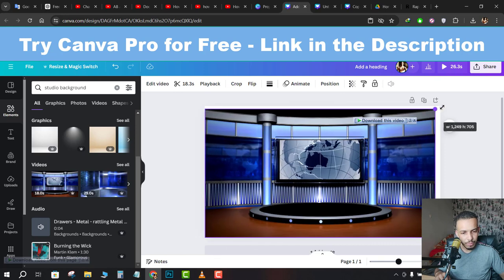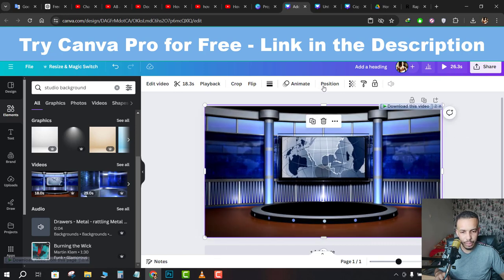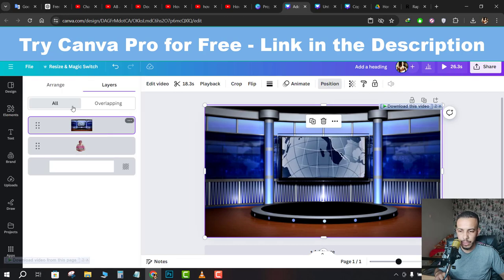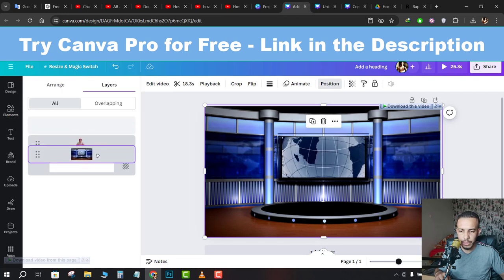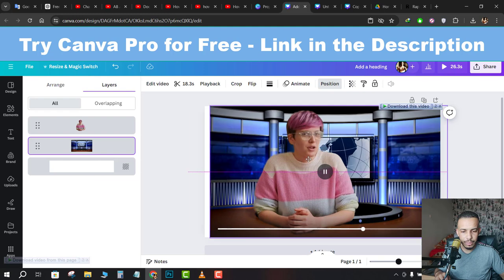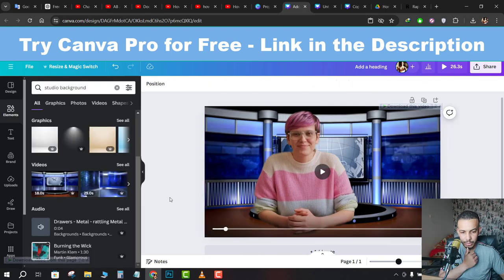Make it look fit. Then click on position like this. As you can see, I think it looks good.